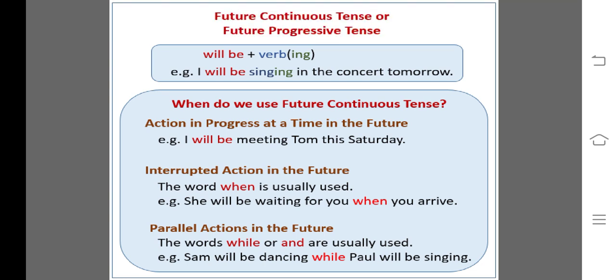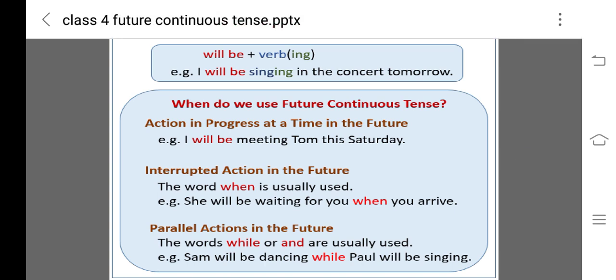We also use this type of tense when an interrupted action in the future happens. Like the word when is usually used. For example, she will be waiting for you when you arrive. जब तुम पहुँचोगे तो वो तुम्हारा वेट कर रही होगी. She will be waiting for you when you arrive.